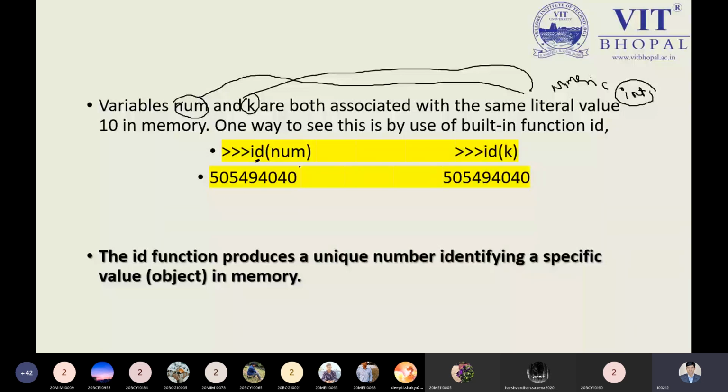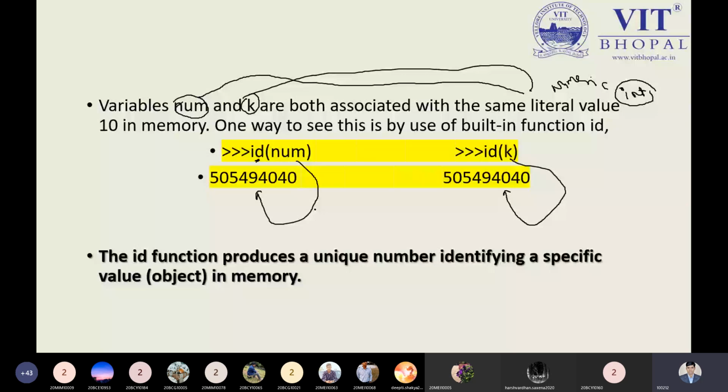Now you can see that the number variable has its memory location like this one, and k is again a variable represented by this one, but here both have the same id. Why is it giving the same value? Because we have used assignment: number is equal to k.